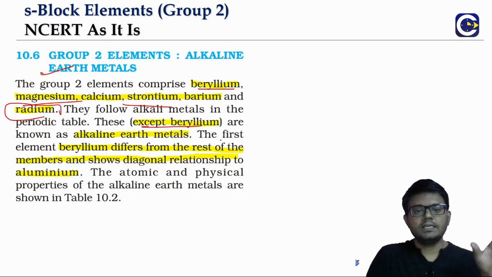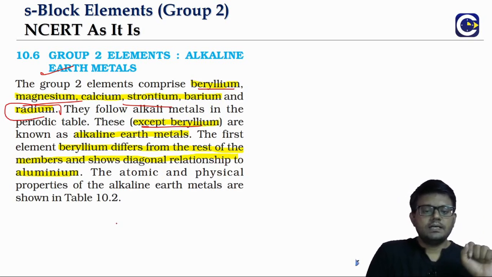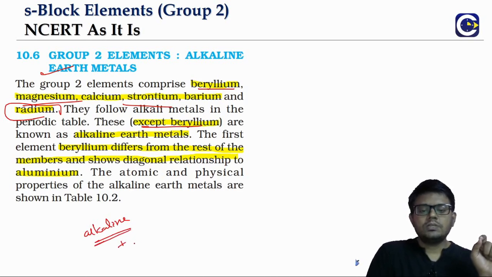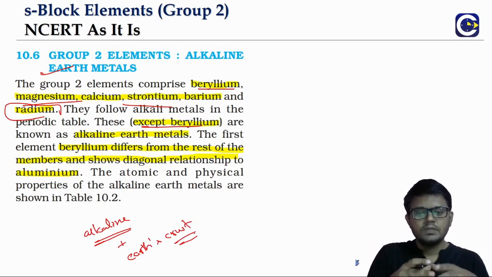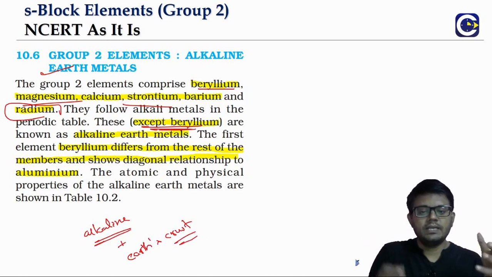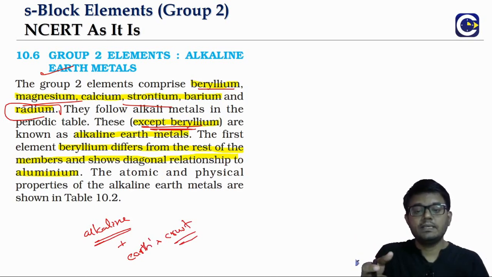The reasoning we already discussed in the first video, but we'll give it here again. The reason is the oxides and hydroxides of these elements show basic or alkaline nature, and also these metal oxides will be present in the earth's crust, the topmost layer of the earth. That's why we call them alkaline earth metals. The exception for beryllium is because beryllium oxide and hydroxide will not be basic; we'll see that they will in fact be amphoteric.